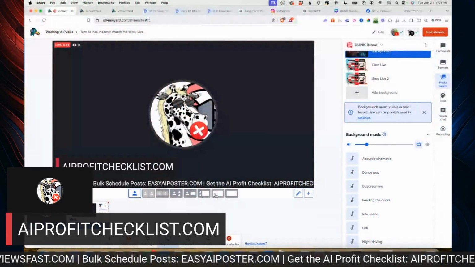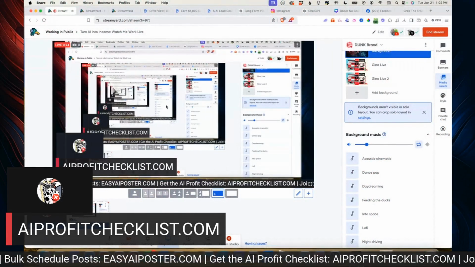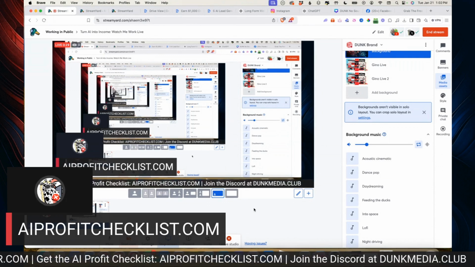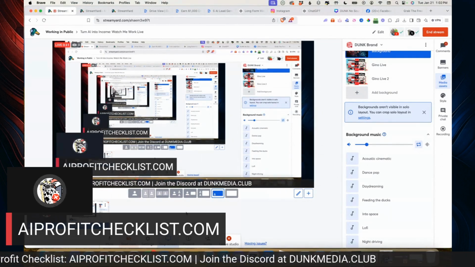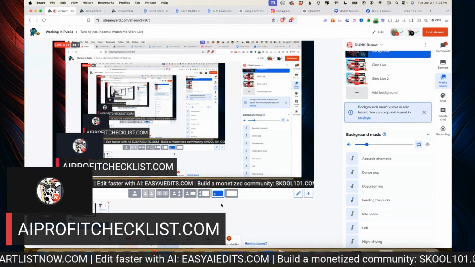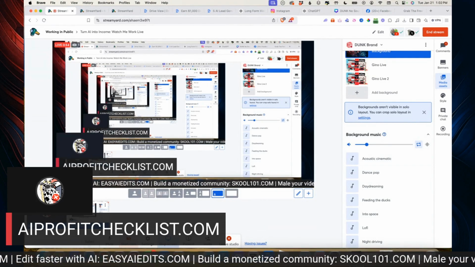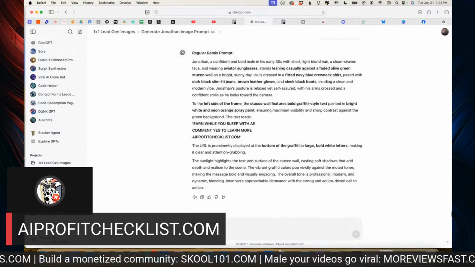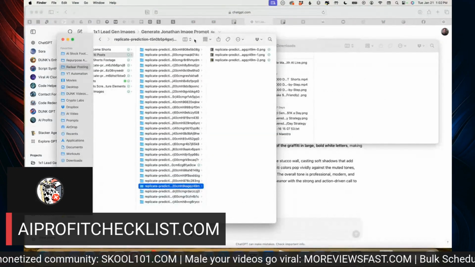So I'm just going to pop out my screen. So there's my StreamYard. I'm going to show you kind of how I am creating AI content. I'm not going to be really on camera during this, but I'm going to be showing you this setup right here where I am generating a whole bunch of images. And let me just show you what I'm actually doing.